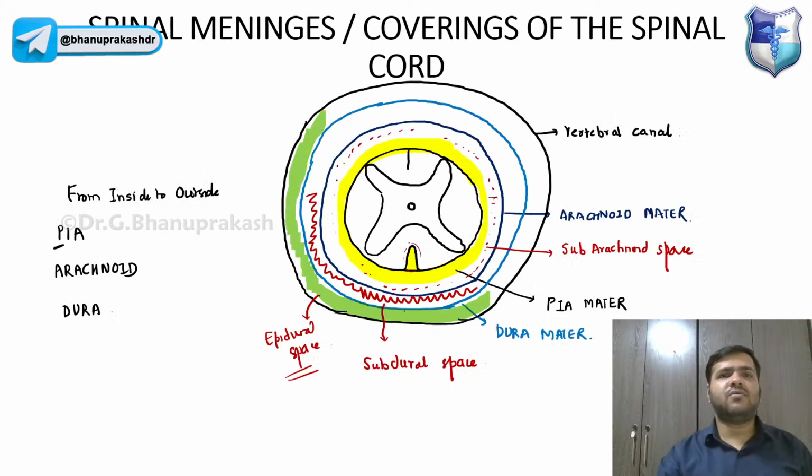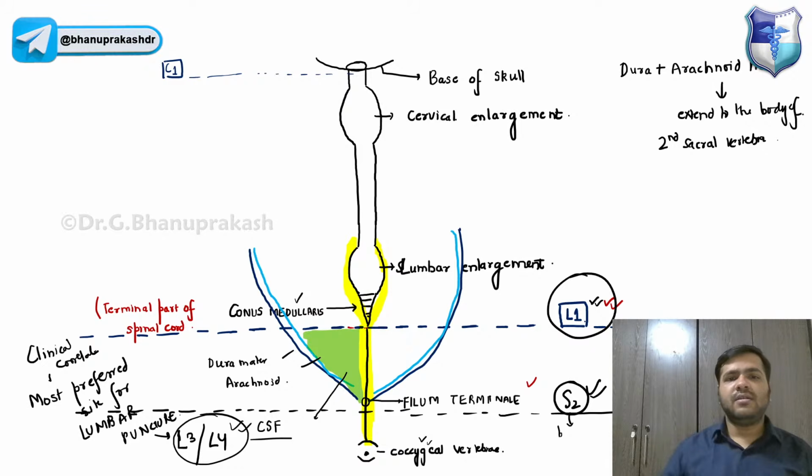Now, remember, if you look over here, the filum terminale is a thin extension which is coming from the conus medullaris, and it is going to the coccygeal vertebra. So this filum terminale is basically a modification of the pia mater only.